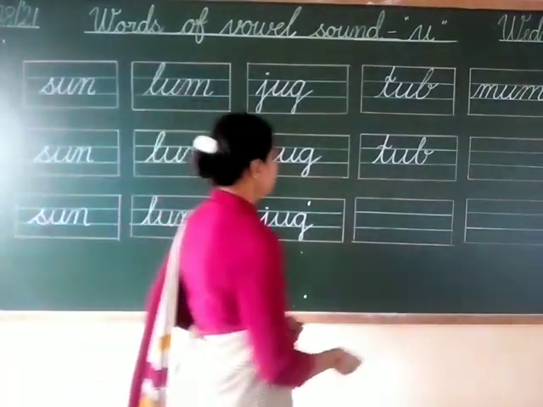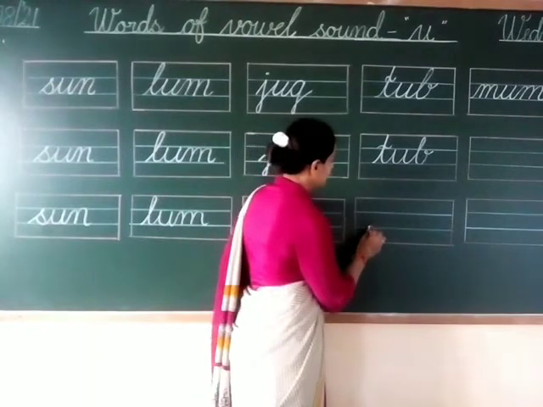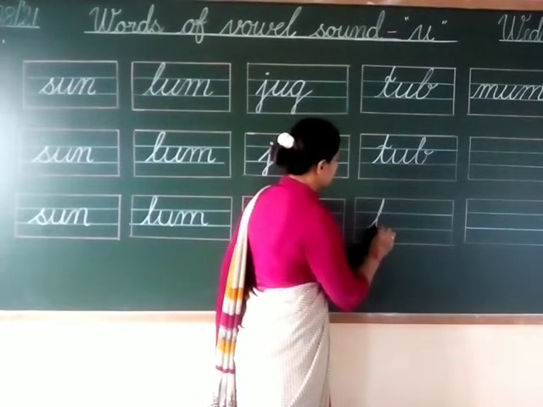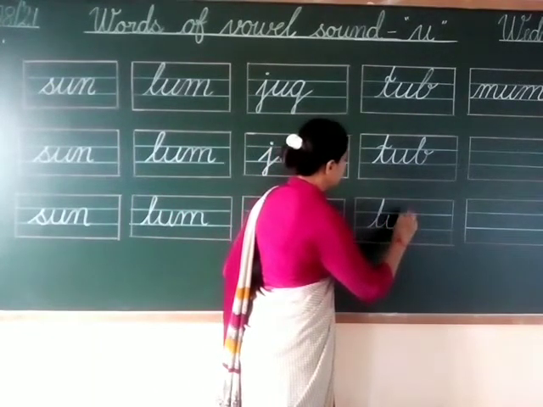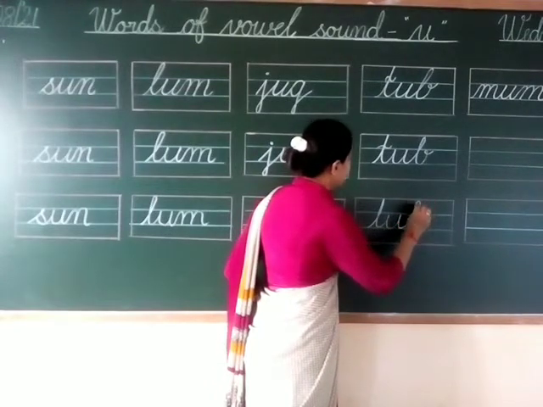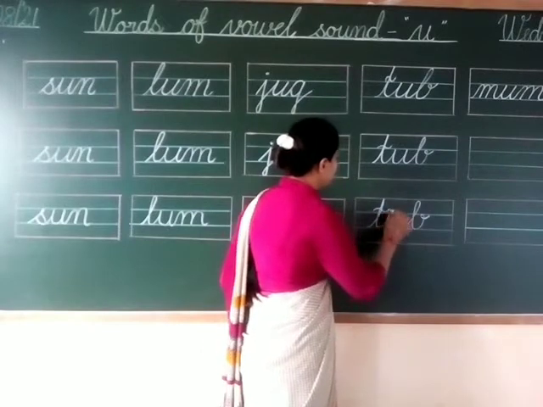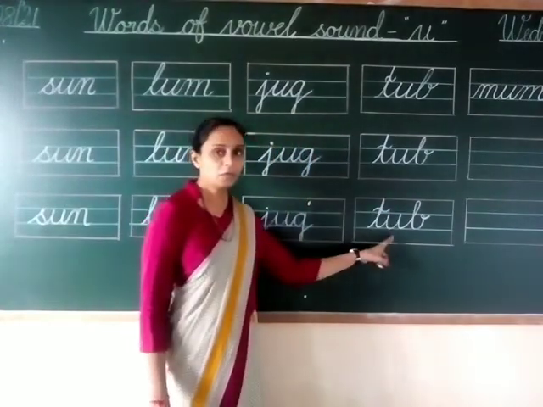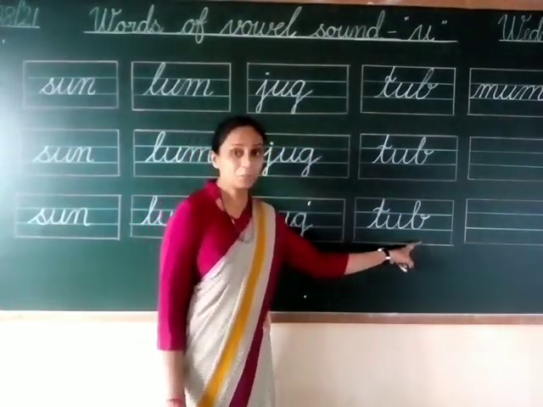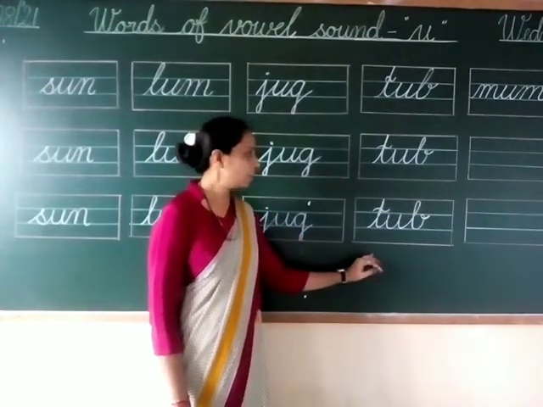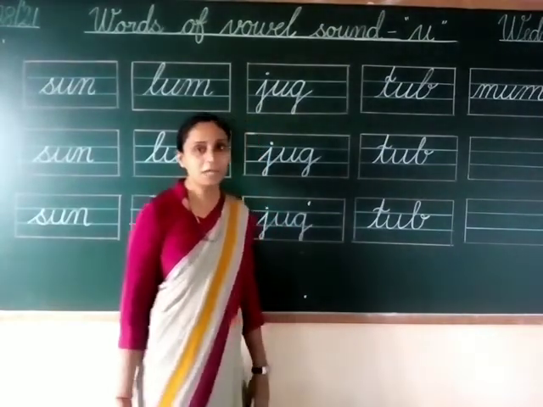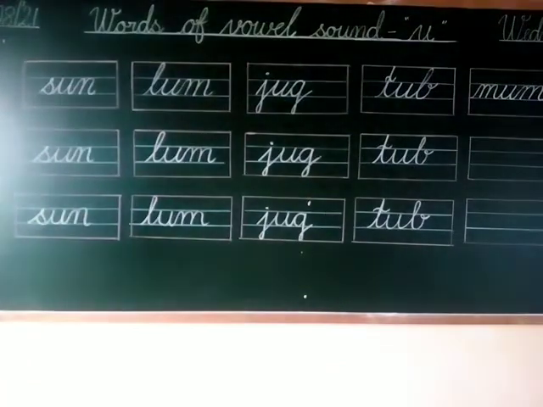Now next is, this is letter T, this is letter U, and this is letter B. Okay. Make a curve in a T. T-U-B, tub, and sound is tub, tub.